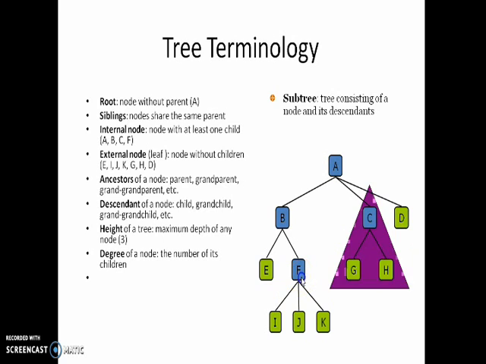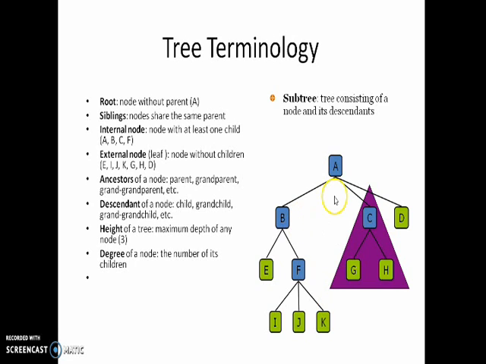But here F having 3 children, so F is an internal node. So internal node means a node with at least one child. And external node means a node without children is known as external node. Here E doesn't have any children, and I doesn't have any children. J, K, G, H, D. These nodes don't have any child. So these are examples of external nodes.